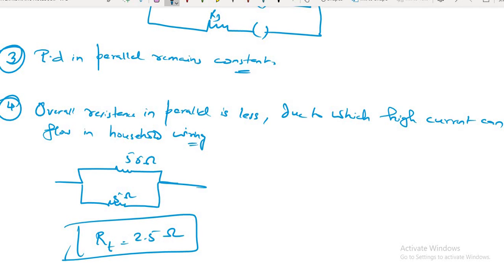You find out, sir, 1 by 5 plus 1 by 5. It will be 2 by 5, and you will reverse that. It will be 5 by 2, and this will come as 2.5 ohm.